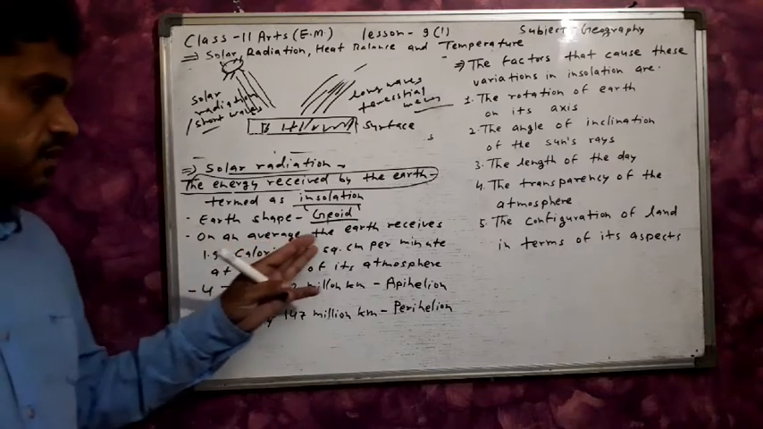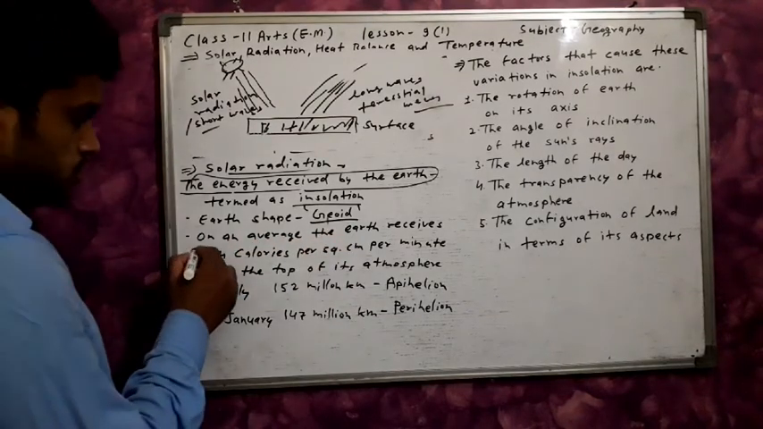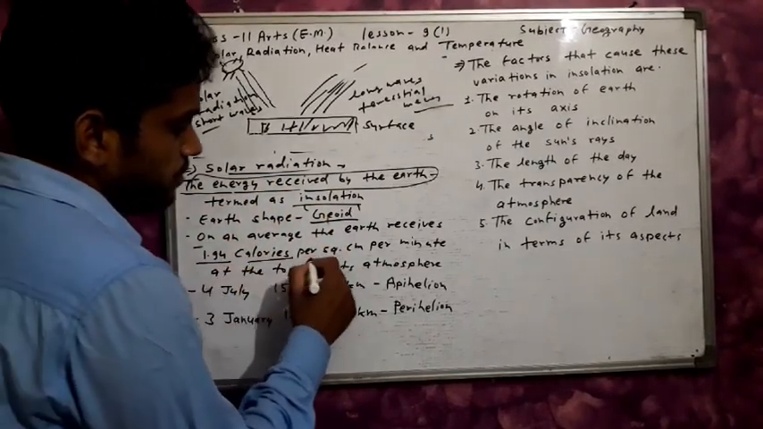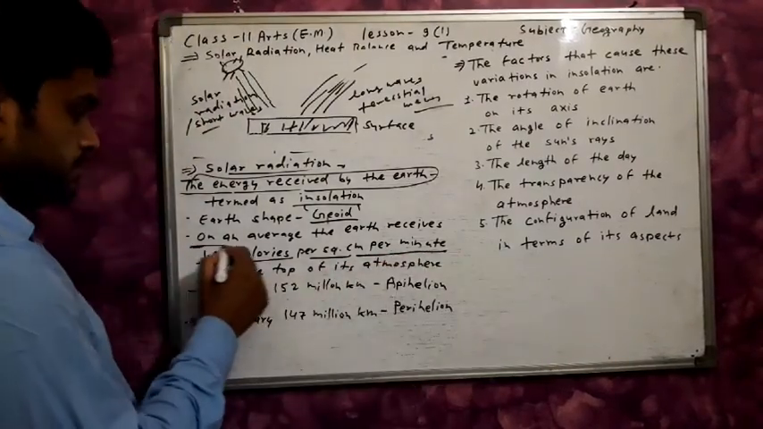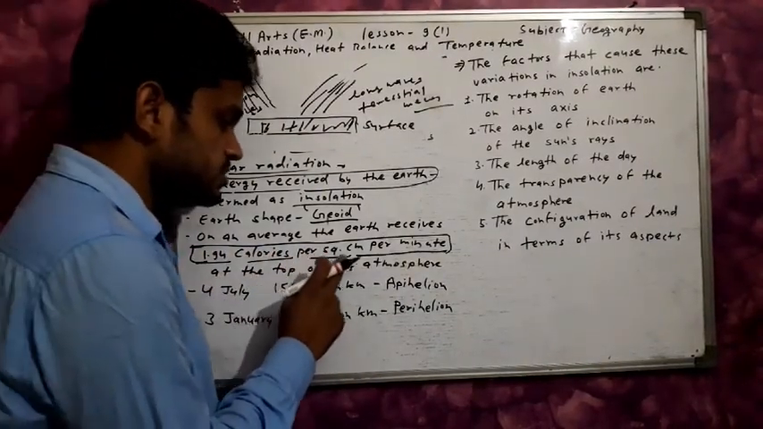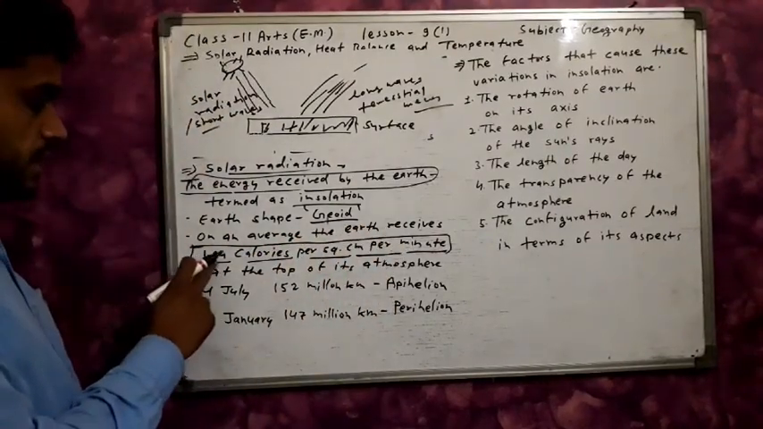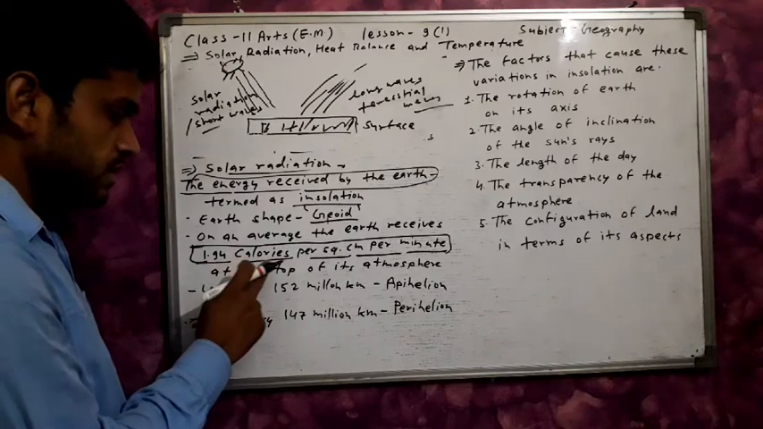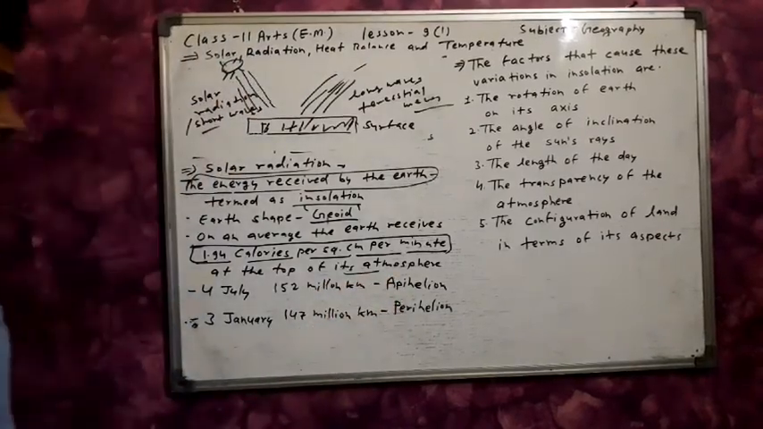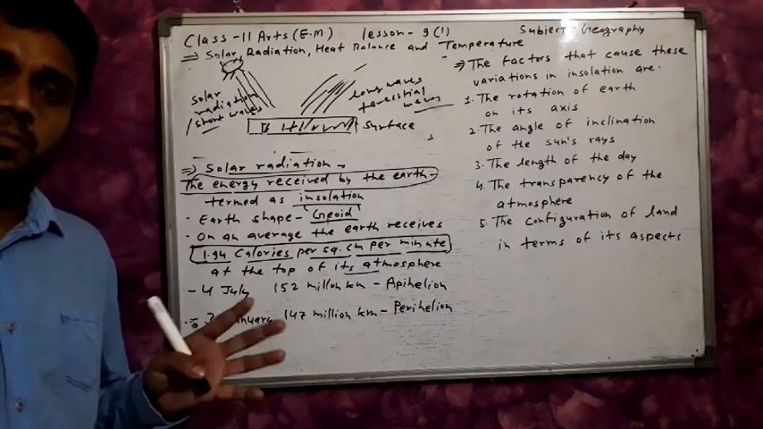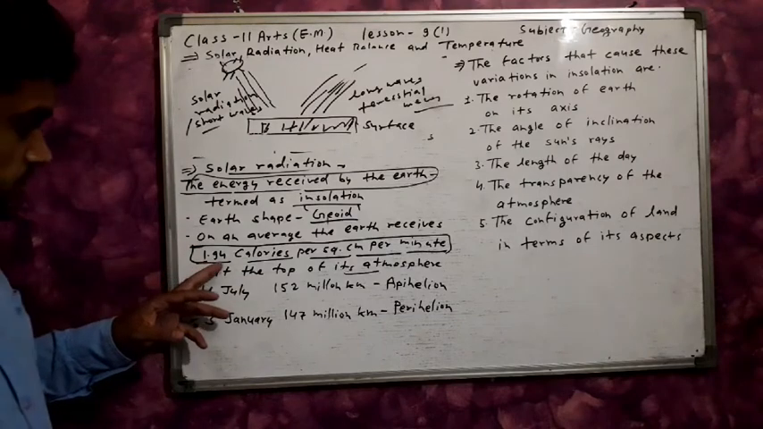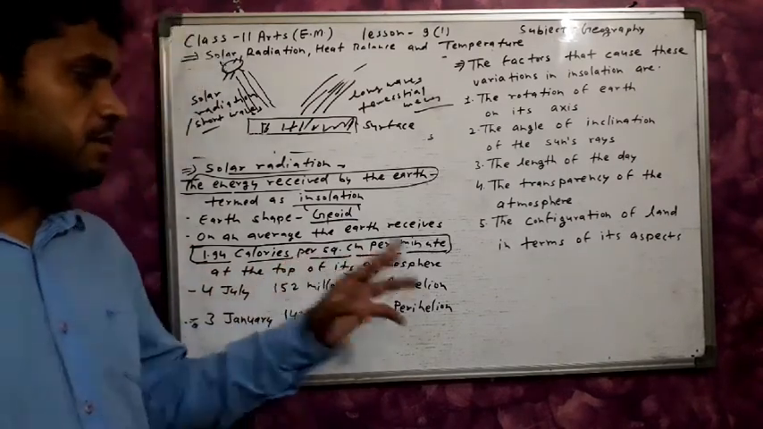On an average, the earth receives approximately 1.94 calories per square centimeter per minute at the top of its atmosphere. At the top of the atmosphere, that is the amount of solar energy received: approximately 1.94 calories per square centimeter per minute.